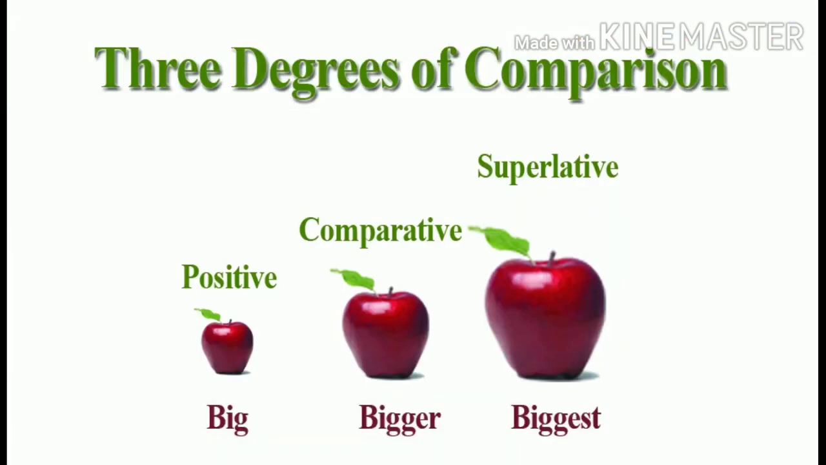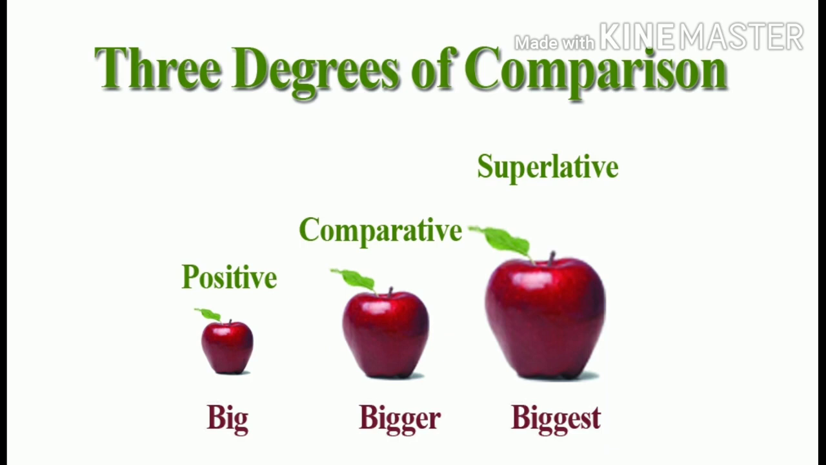Now here you can see three apples. First one, we are considering it as big apple. This is a big apple. This is positive degree. Why? Because here we are not comparing with anyone. So when an adjective is used without any comparison, it is called positive degree.